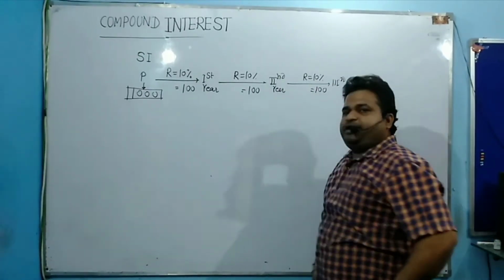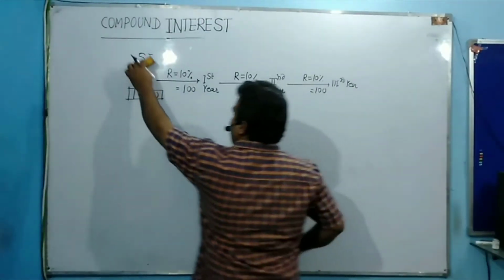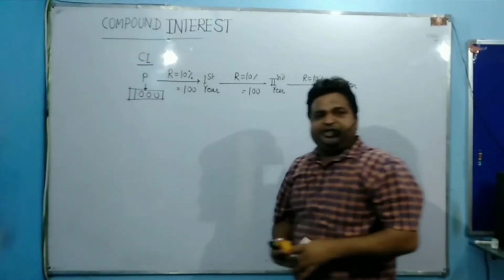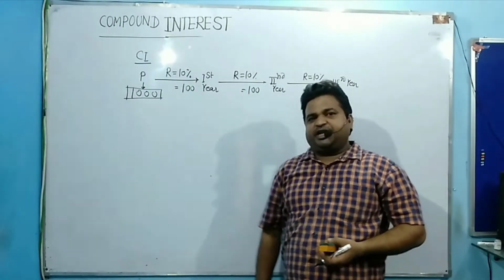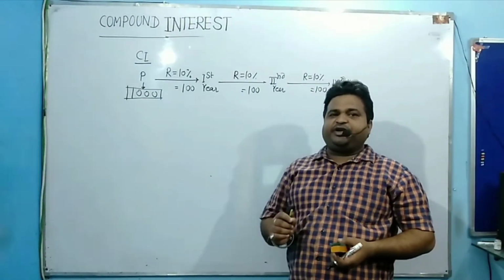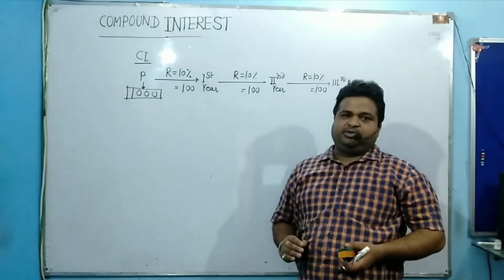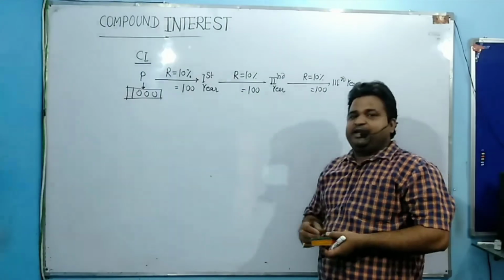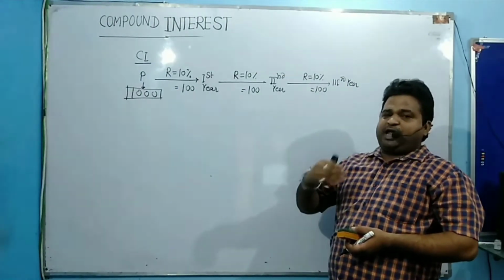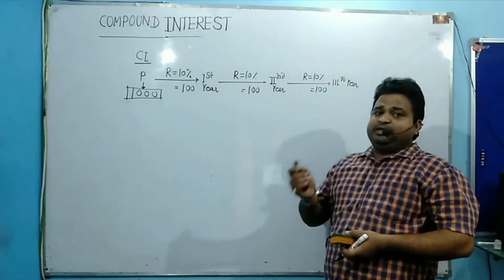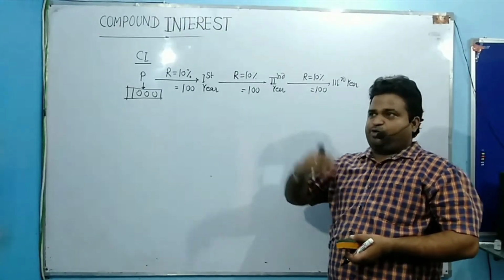So in compound interest, basically what happened? As per definition, what was my definition? It is interest on interest. Compound interest is the addition of interest to the principal sum of a loan or deposit. So in this case, in the next period, when you calculate the interest, it will be on the principal sum plus previous accumulated interest.